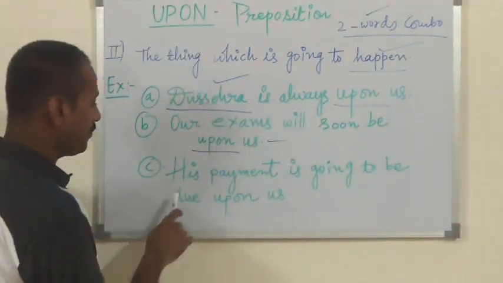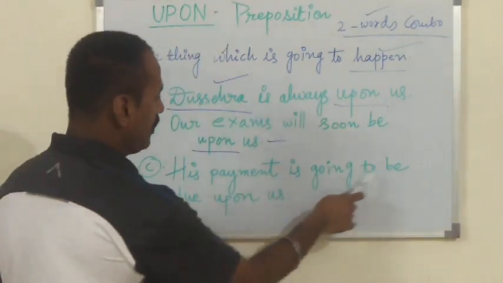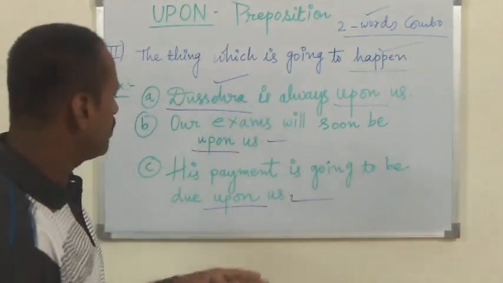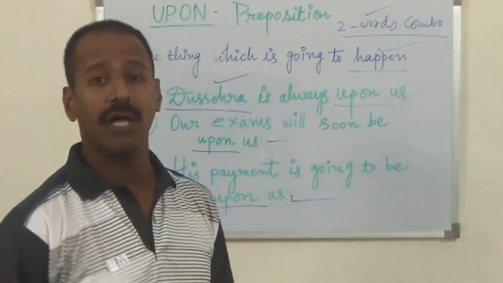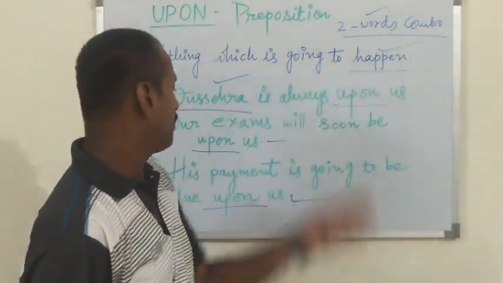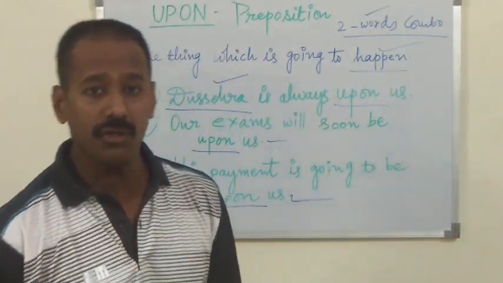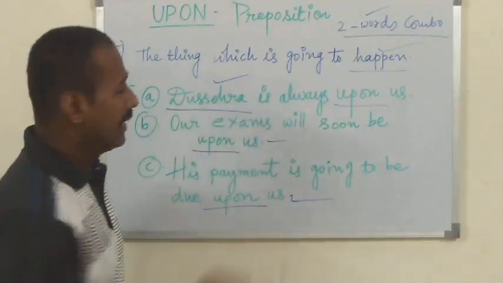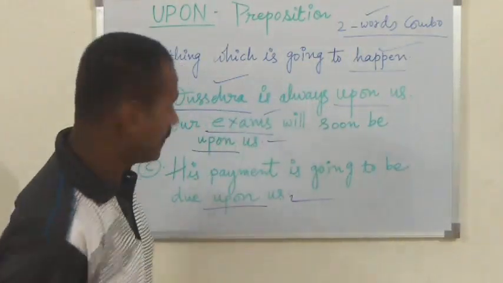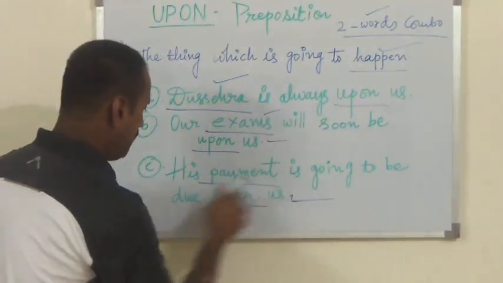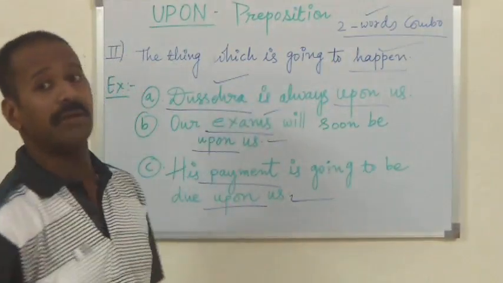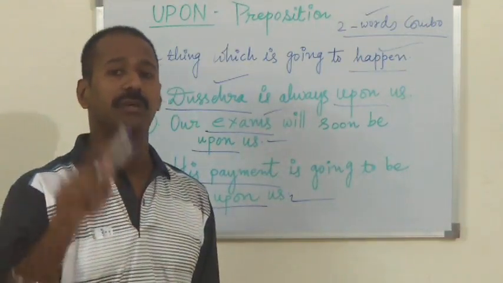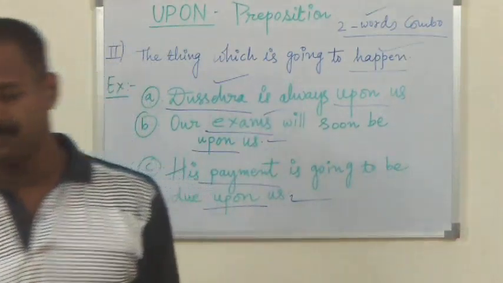Third example. His payment is going to be due upon us. उसका पेमेंट हमारे ऊपर बहुत जल्दी is going to happen. हमारे ऊपर ड्यू होने वाला है. His payment is going to be due upon us. All these things, this Dasara, these exams, this payment or due of payment is going to happen soon. So there, which preposition do we have to use? We will use the preposition upon. Okay.